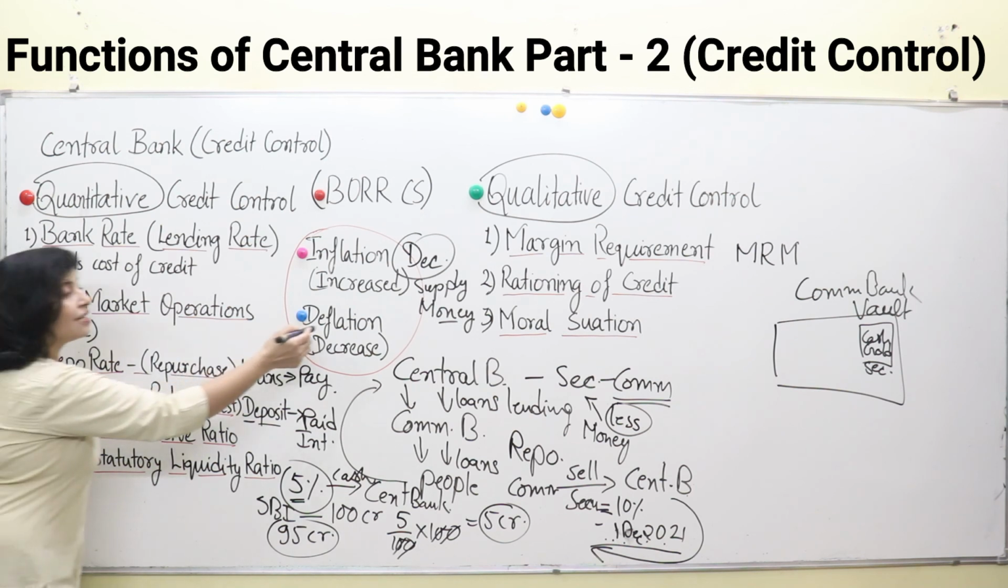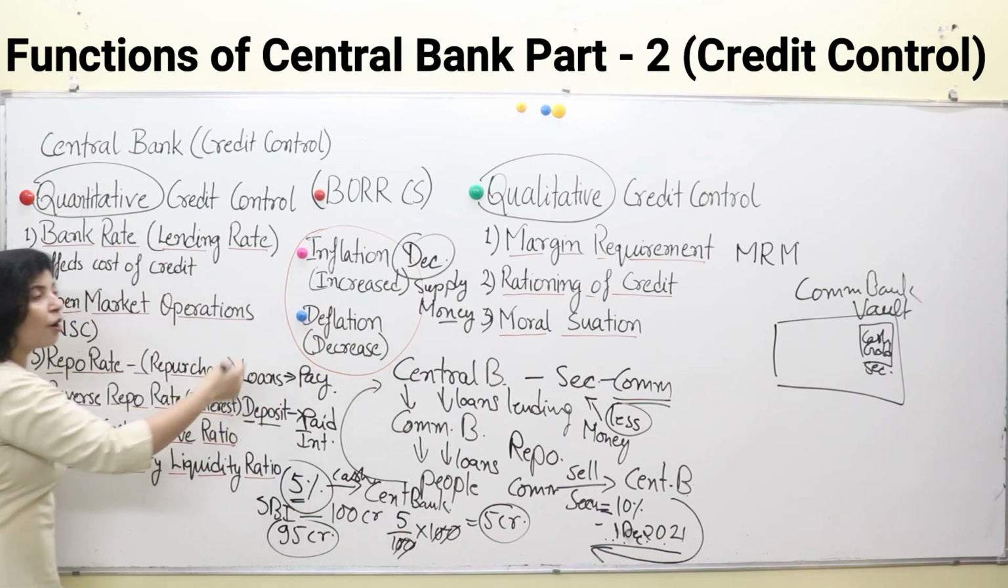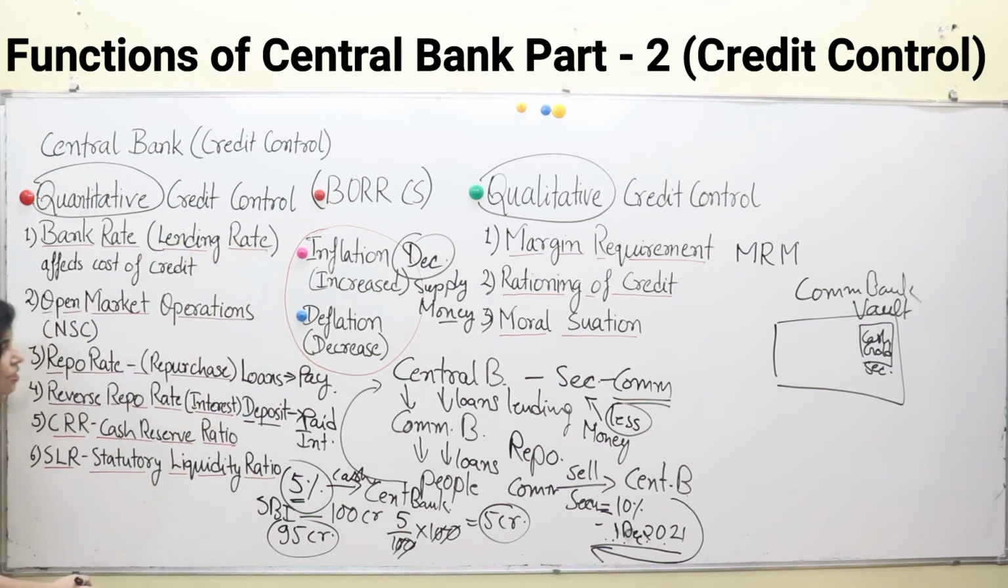And if deflation or depression is there in the economy, decrease all these measures: decreased bank rate, decreased sale of securities like national saving certificates, decreased repo rate, decreased reverse repo rate, decreased CRR, decreased SLR. This is very clear, right?